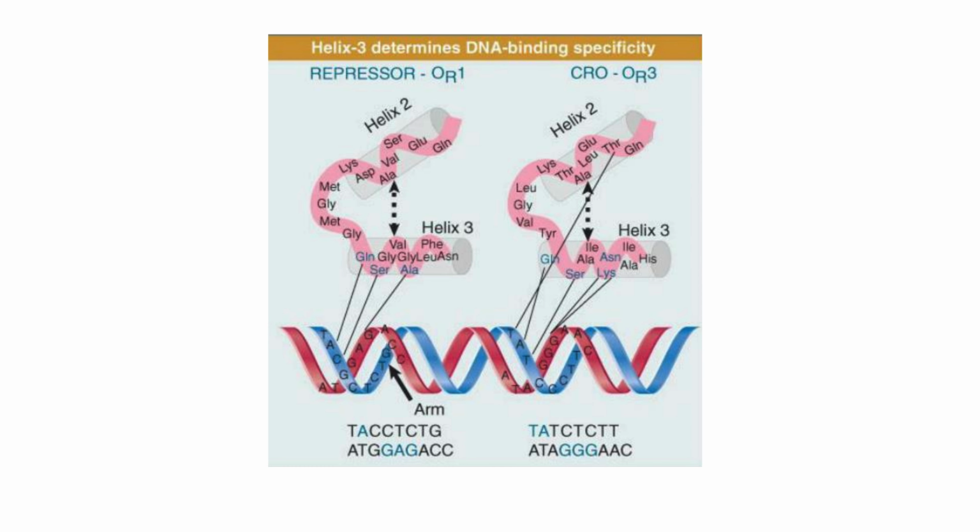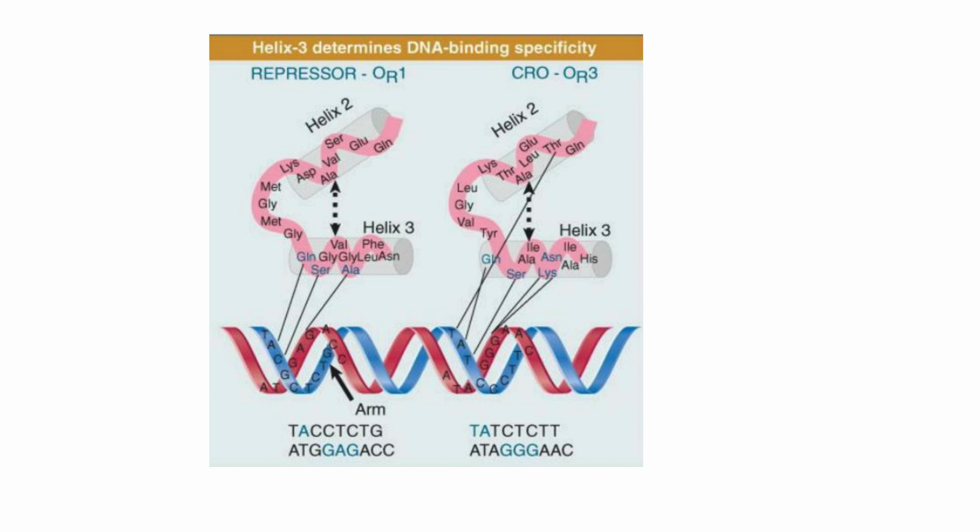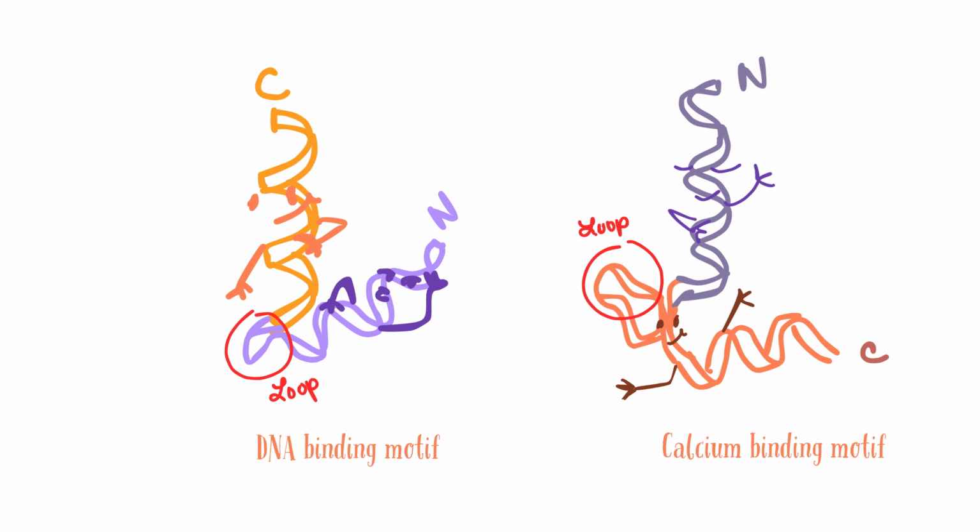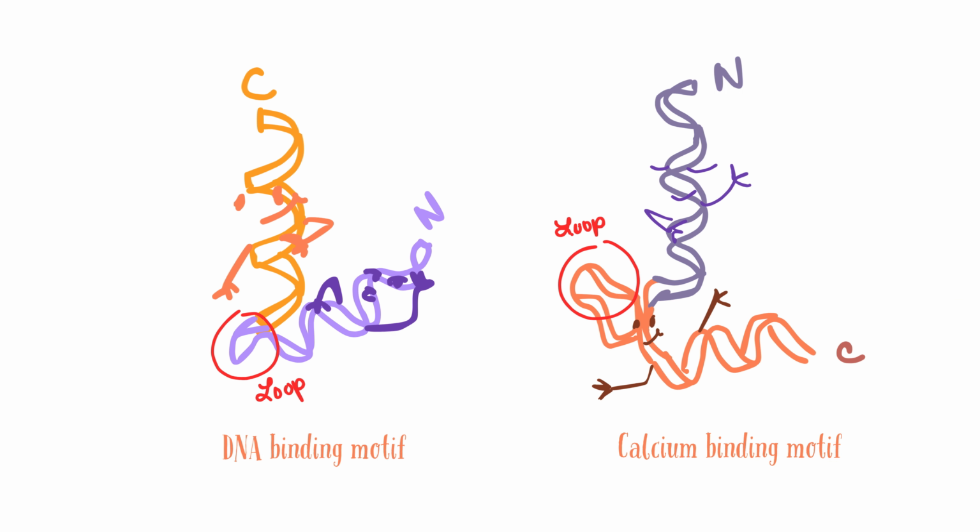CAP is another example of a regulator. The recognition helix is responsible for binding to a particular sequence of bases in DNA. Specifically in bacteria, helix-turn-helix proteins are used for recognition and binding to a particular sequence of DNA.